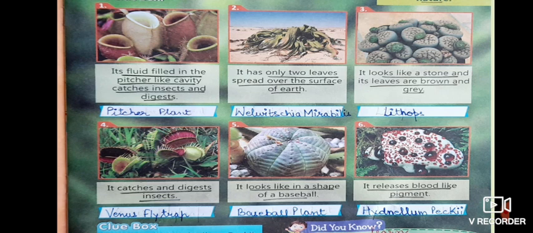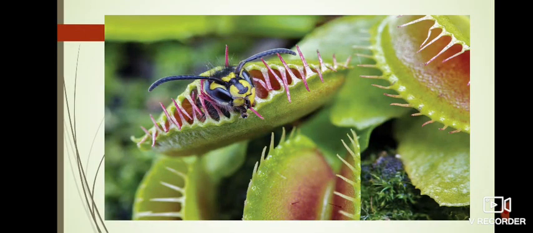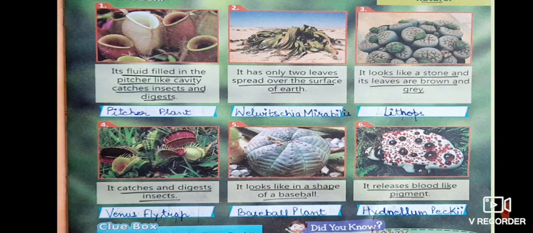Next, fourth one, very interesting one. It catches and digests insects. Now children, what happened here? So when the insect went inside that leaf, it catches it, closes its leaves, and it catches it and digests the insect. Like that. So that is why it is known as Venus flytrap.